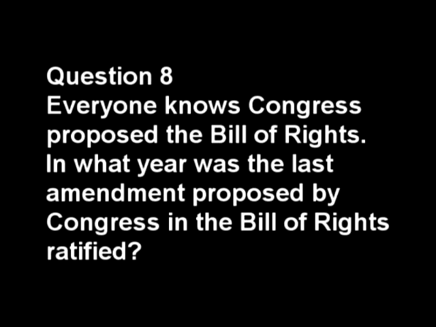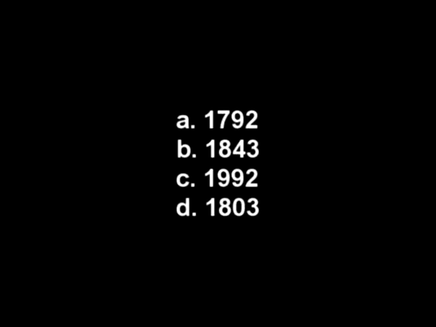Question 8. Everyone knows Congress proposed the Bill of Rights. In what year was the last amendment proposed by Congress in the Bill of Rights ratified? A. 1792, B. 1843, C. 1992, or D. 1803? The correct answer is C. 1992. The latest amendment to the Constitution, the 27th Amendment, was actually originally proposed by Congress as part of the Bill of Rights. It was ratified some 208 years after its proposal.